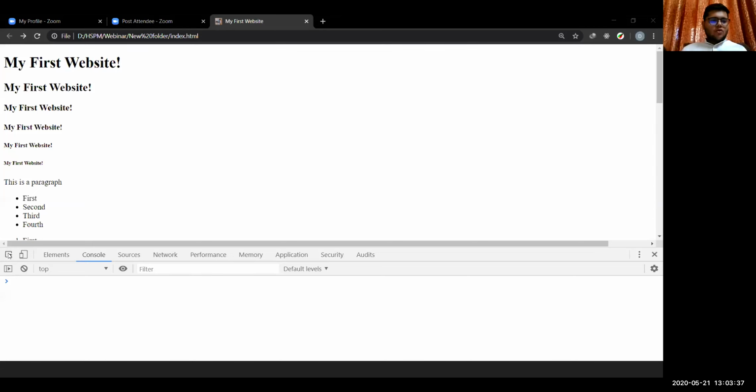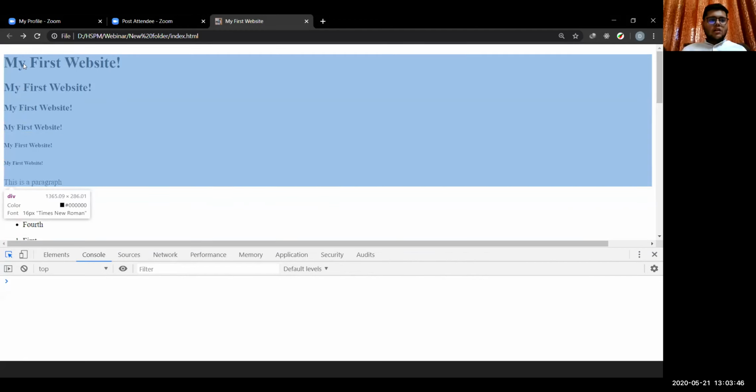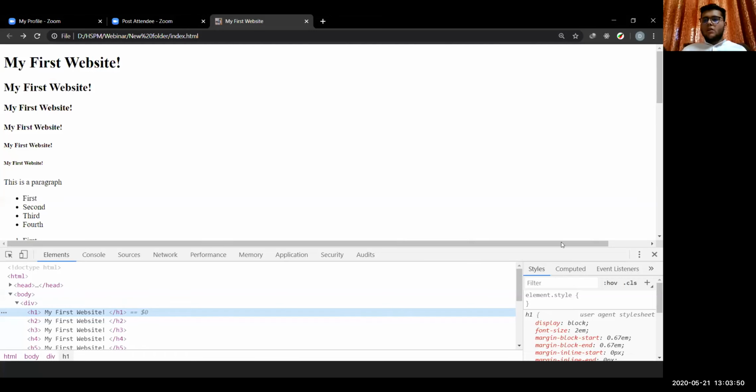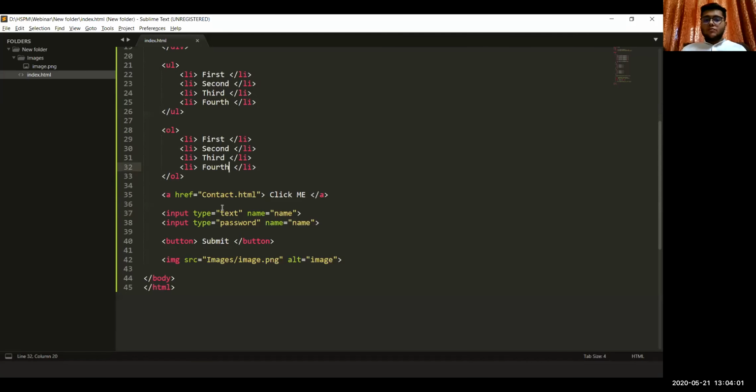You can open the select element tool, select any one of these, and see if there is any error. But most of the time this is useless because it doesn't give any advanced features, so I won't recommend doing this. Instead, just go to your code and look for errors yourself manually.